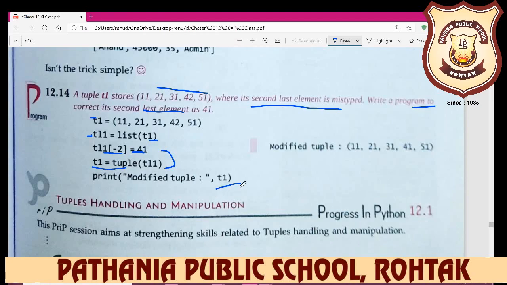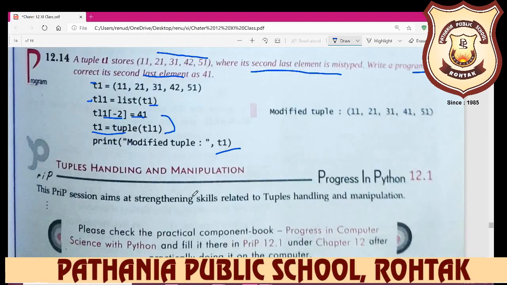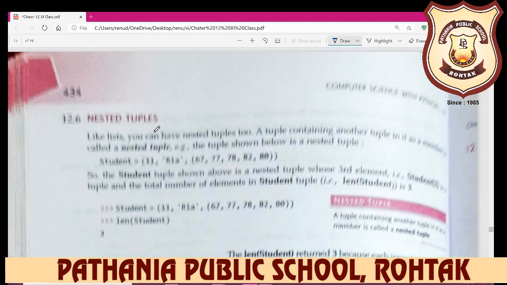Because your tuple is immutable, non-changeable, not modifiable, if you want to change it, then you can use a list. For this, you first create the list, then find the element by indexing, change it, and then create the tuple again and print your tuple here. So our chapter number 12, tuple, is almost completed.